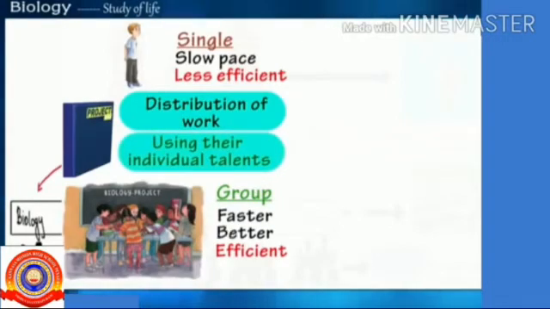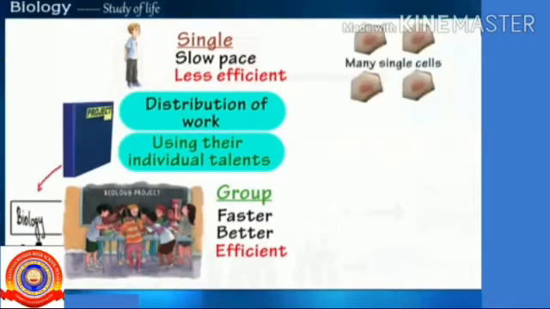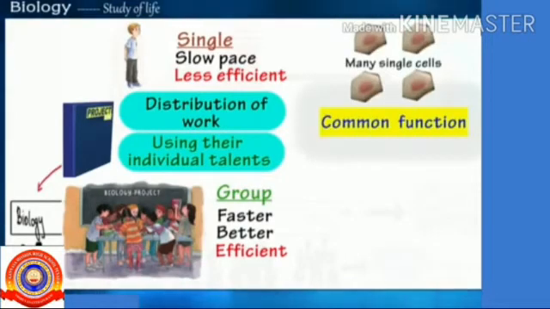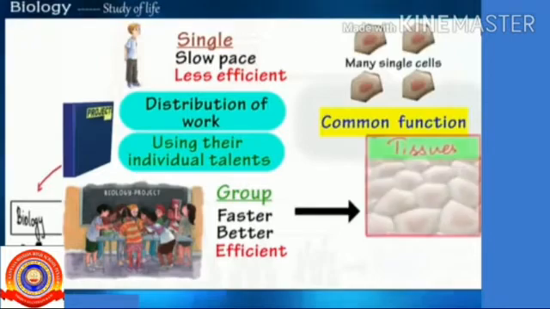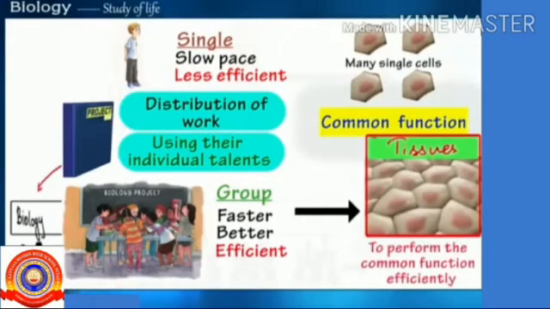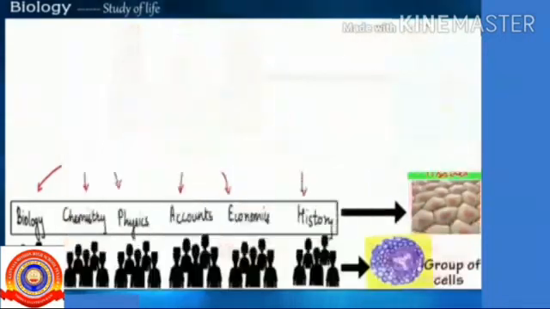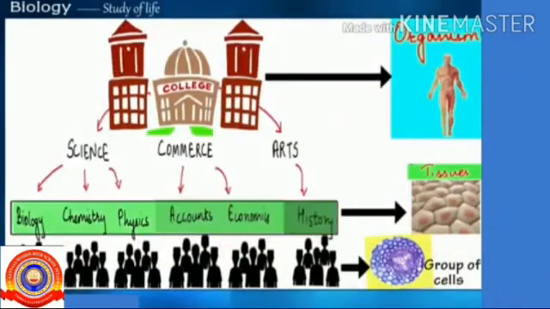Similarly, many cells with similar function come together to form a group called tissues, which will perform that common function efficiently, and just as many subjects come together to form an individual department.